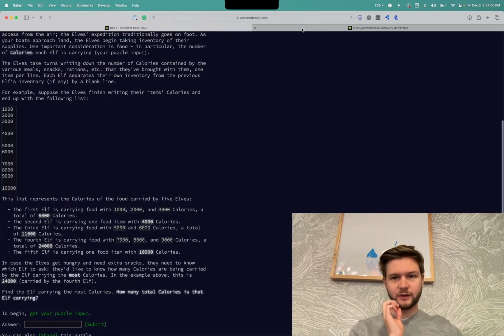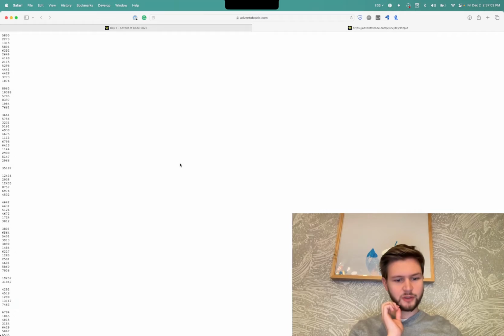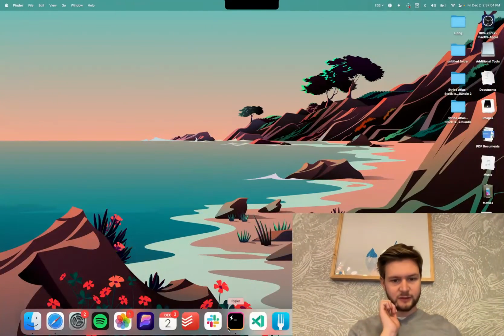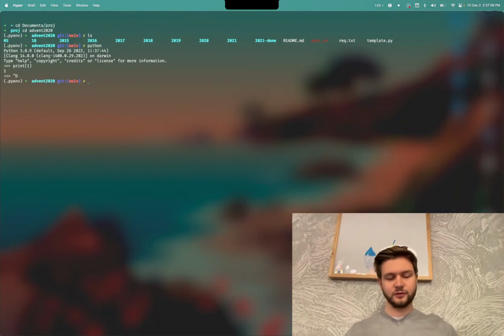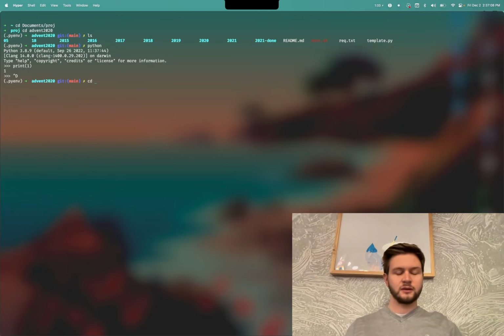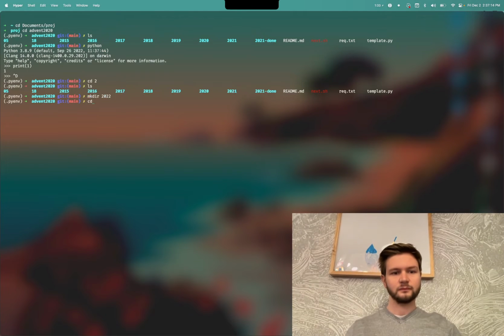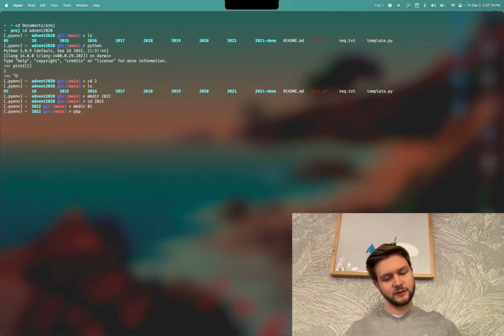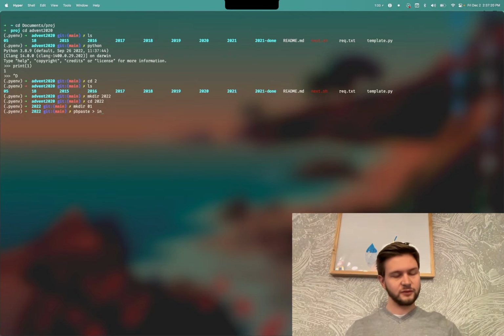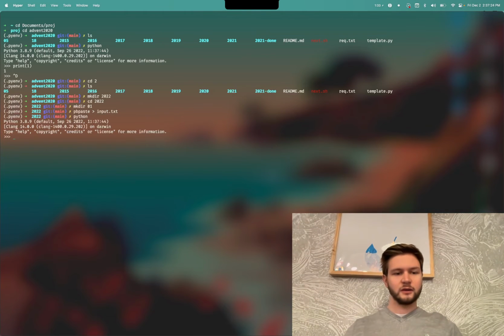Let's go to my puzzle input. Let's put it into, I guess we should first make a folder for 2022. And then make a folder for one, and then paste into input.txt. Now we can open Python, and we can open the file input.txt.